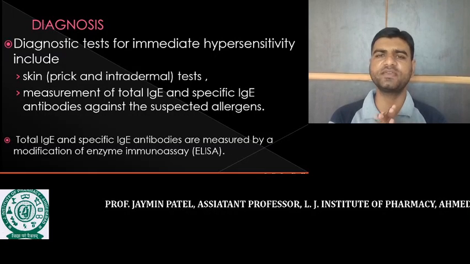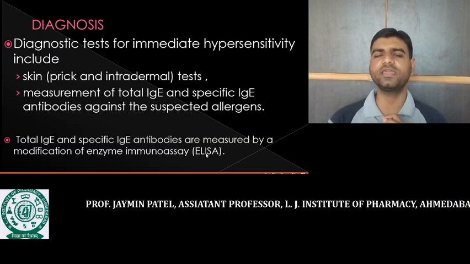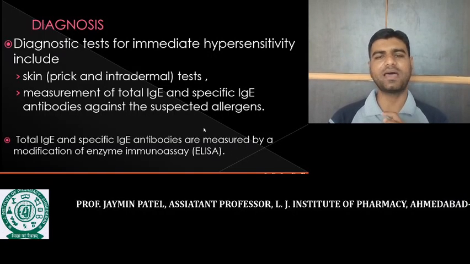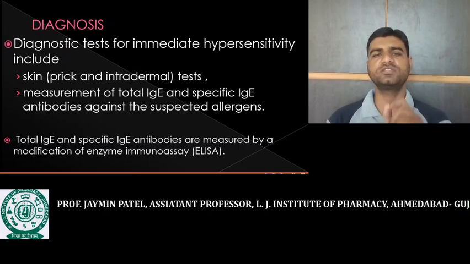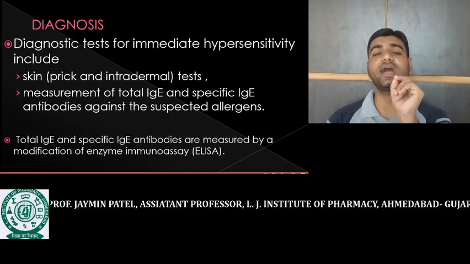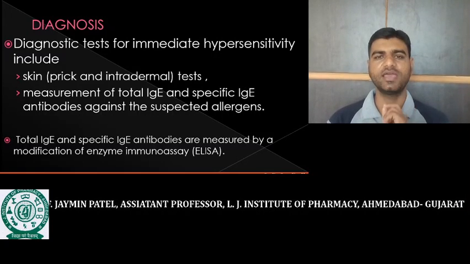That ratio we can measure with the help of the ELISA test, the enzyme linked immunosorbent assay. From this ratio we come to know whether a large quantity of specific IgE against that particular allergen is present in the body or not.